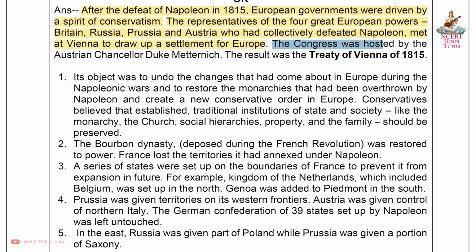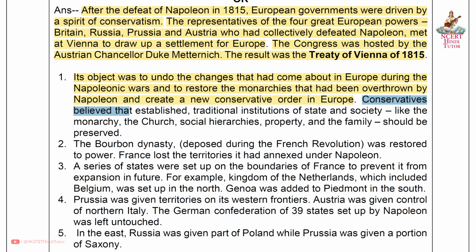The Congress was hosted by the Austrian Chancellor Duke Metternich. The result was the Treaty of Vienna of 1815. First, its object was to undo the changes that had come about in Europe during the Napoleonic Wars and to restore the monarchies that had been overthrown by Napoleon and create a new conservative order in Europe.